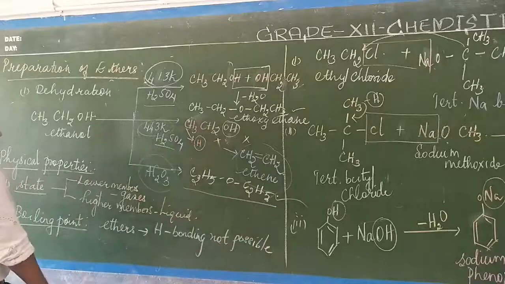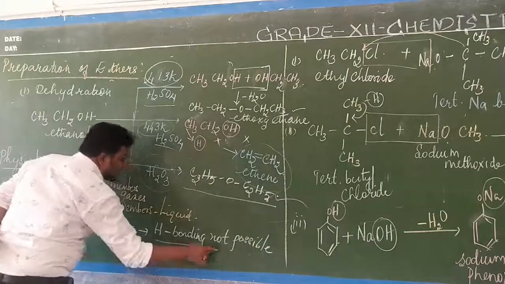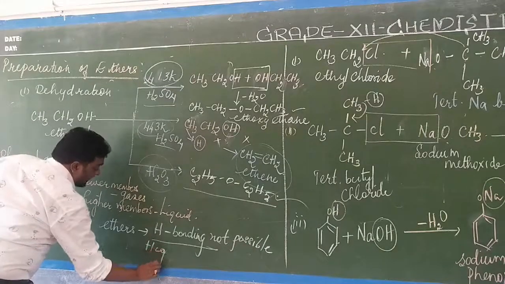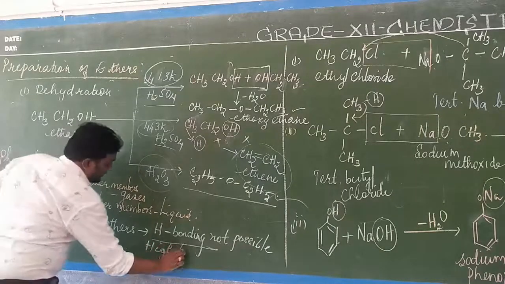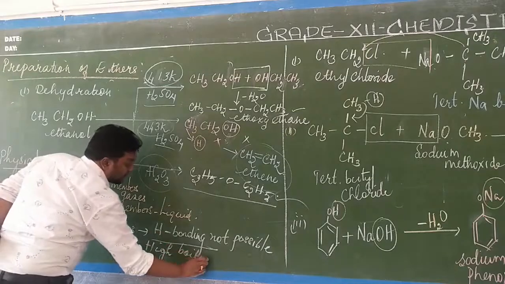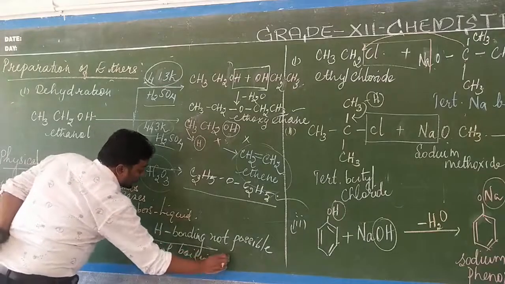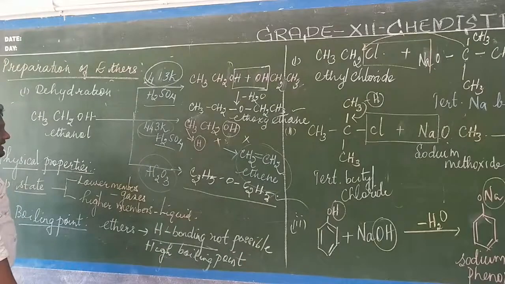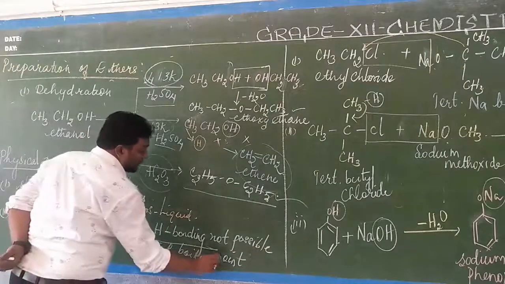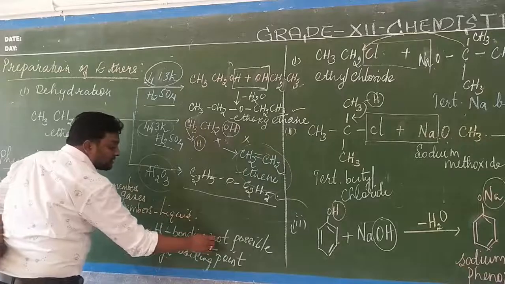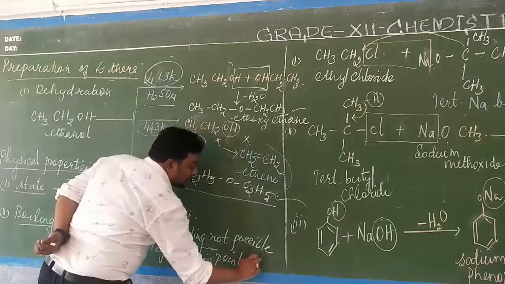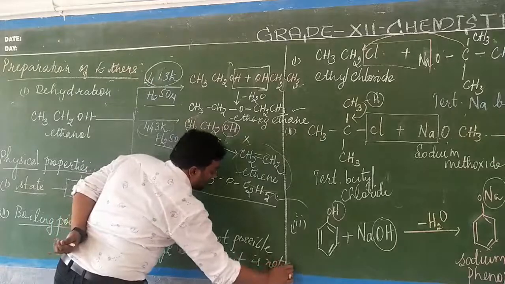So hydrogen bonding is not possible in ethers, which means a high boiling point is not required. When is a high boiling point required? A high boiling point is required in order to break the hydrogen bonds. Since hydrogen bonding does not form, a high boiling point is not required.